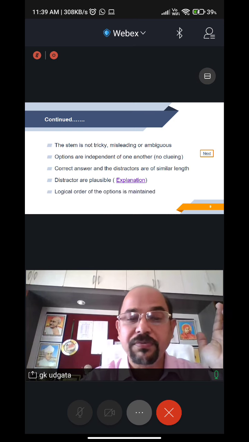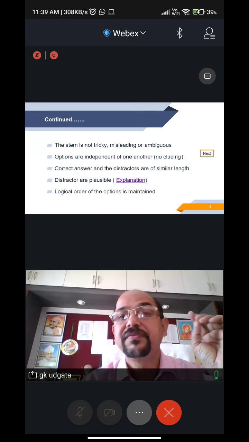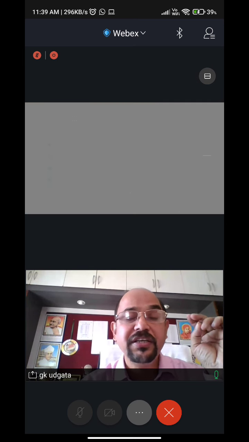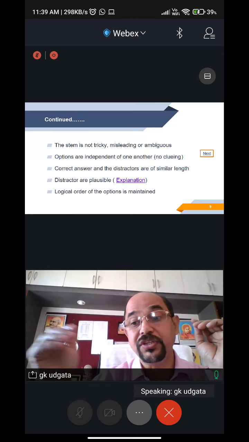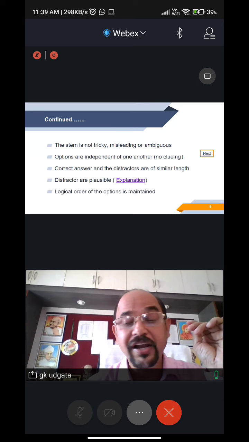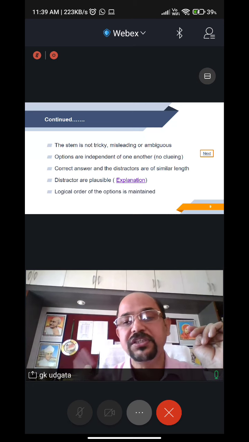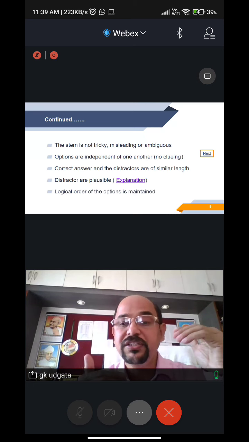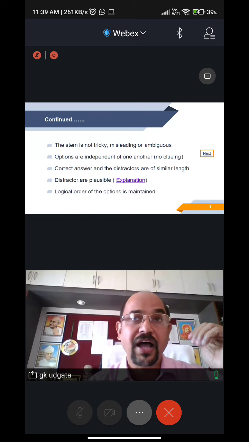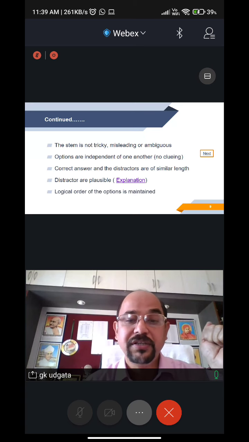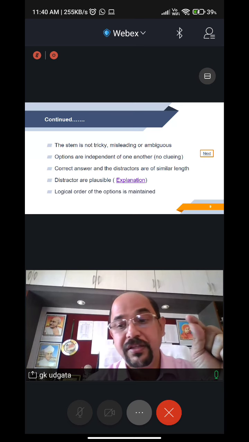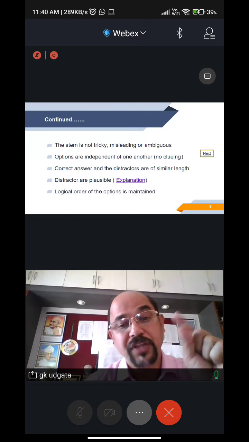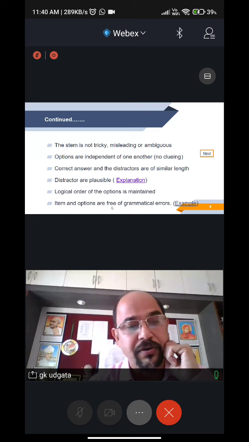Logical order of the options is maintained. That means, see, if the child is able to rule out option A, the child has to think of option B. The child cannot outright go to option C, which is the correct one. So that is what is logical sequencing. The answers are given in such a manner that if the child ignores option A, the child has to read option B. That might also be correct. So that is what is known as the logical order.